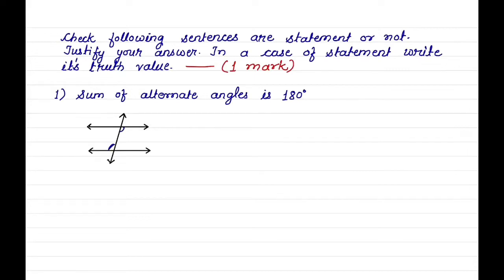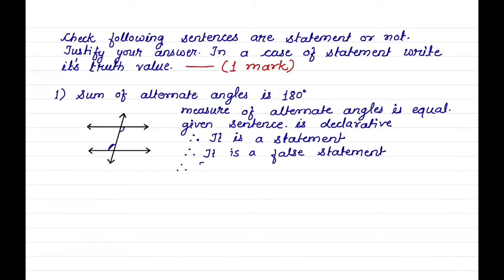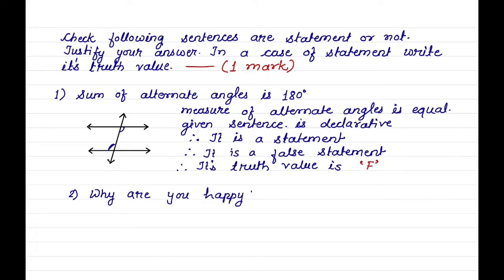Take these two parallel lines and a line intersecting them. The angles denoted are alternate angles. We know the measure of alternate angles is equal. Therefore, the given sentence is declarative and hence it is a statement, but it is a false statement, so its truth value is F. Next one, why are you happy? This is a question, so not a statement.